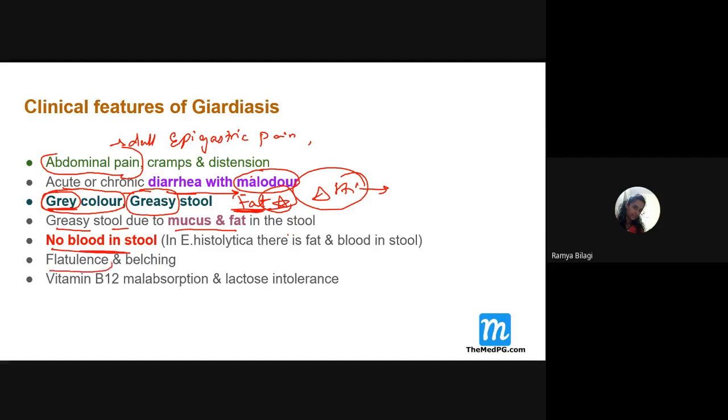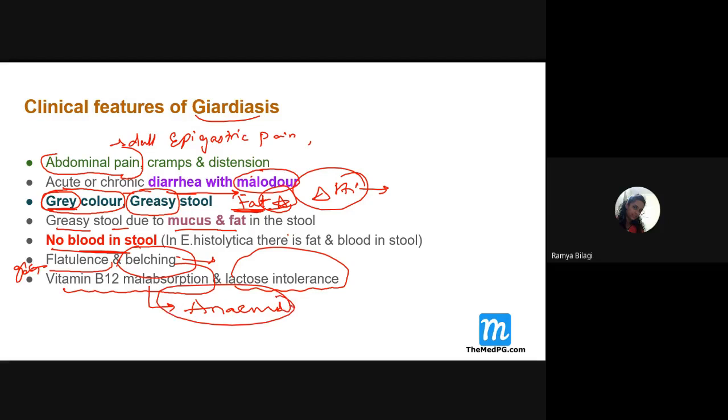And there will be flatulence. Flatulence means what? The presence of gas. Then after that, belching. So these are the different clinical presentations of a patient with giardiasis. Apart from that, there will be vitamin B12 malabsorption and lactose intolerance. All this ultimately gives a clinical presentation of anemia also, right?